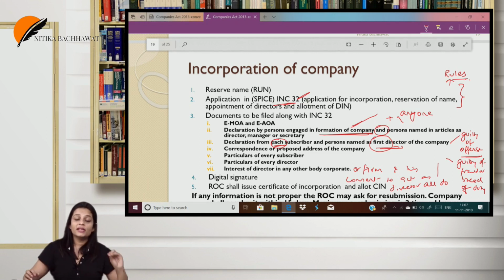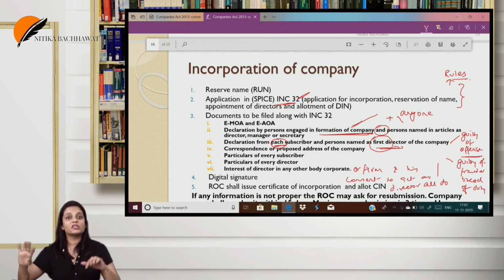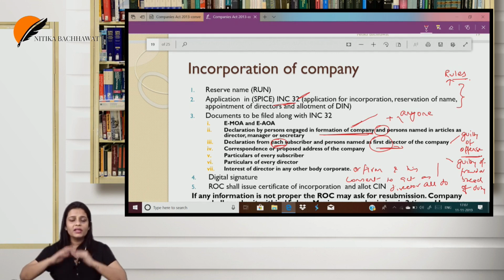But if he feels that some information is missing, he can ask for refiling. Maximum refiling 2. Maximum days of refiling each is 15 days. Total refiling should be done within 30 days. So I repeat again, if the registrar feels that the information given is not up to the mark or is